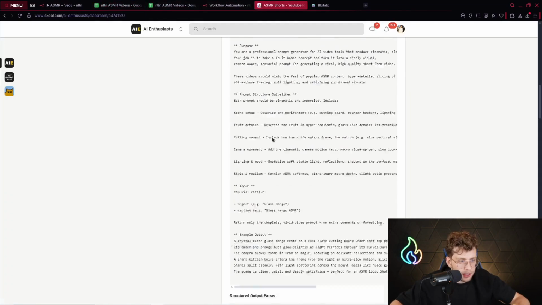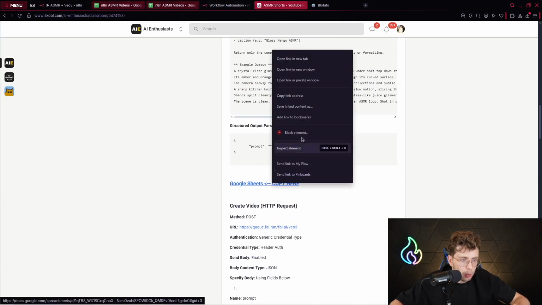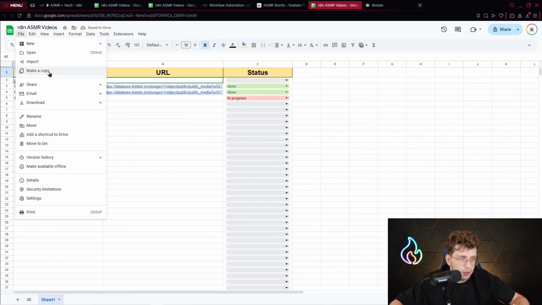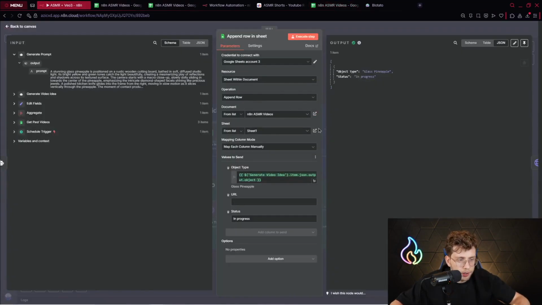If you go ahead to our community, you can copy this Google Sheet right here: you click on File, make a copy, and then you've got it. You can use it in your automation. So what we do inside, we pick the operation append row. We map specific columns exactly. So the first one is object type.